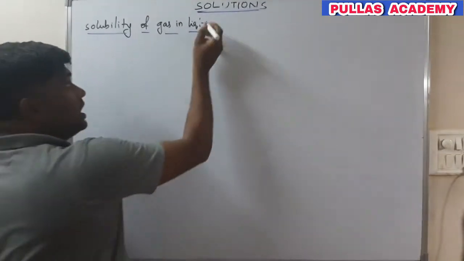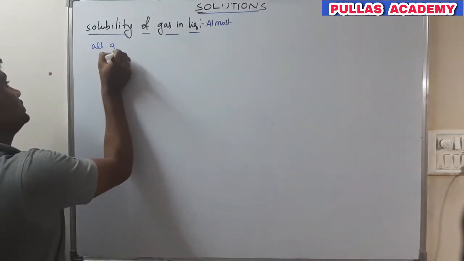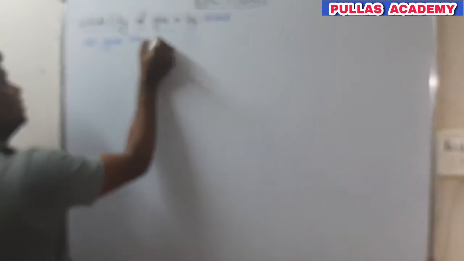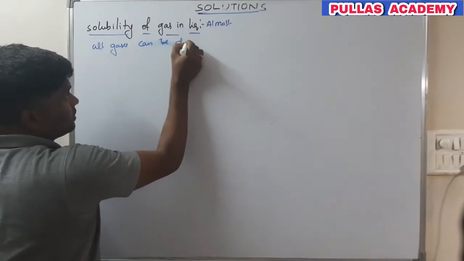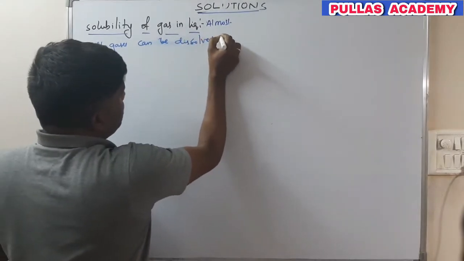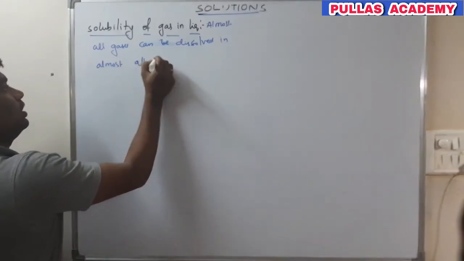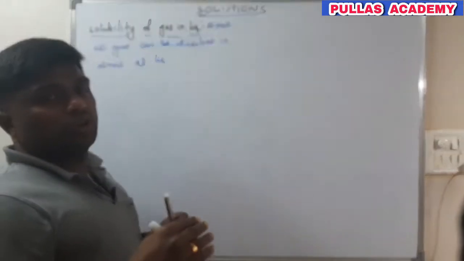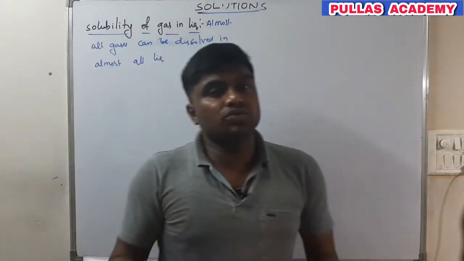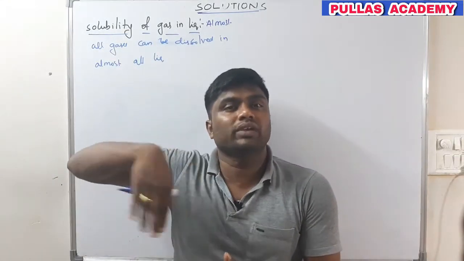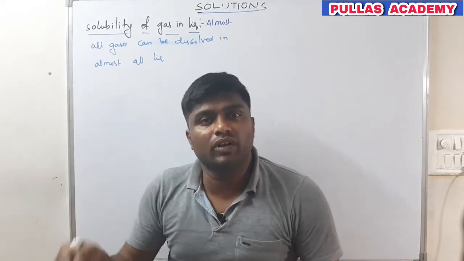Almost all gases can be dissolved in almost all liquids. But some gases dissolve to a smaller extent and some gases dissolve to a larger extent. It means some gases will dissolve in more amount, so more amount of the gas will be dissolved in the liquid. But for some gases, the amount of gas that is dissolving will be less.